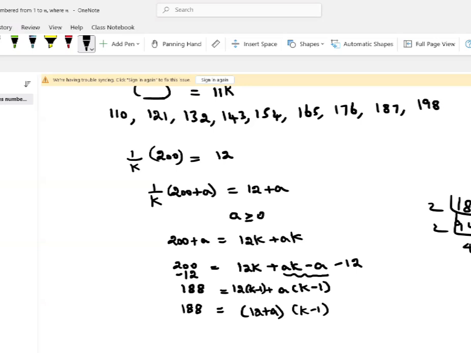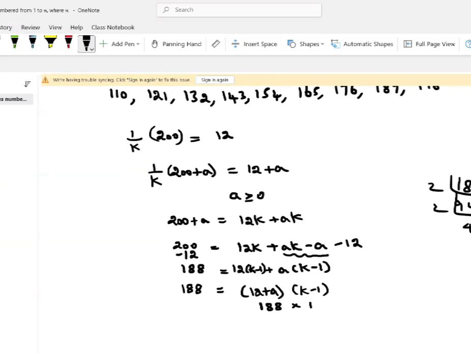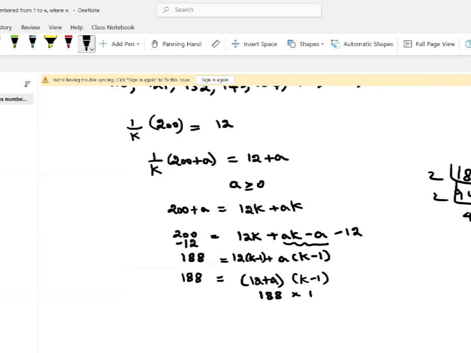Because a is greater than or equal to 0, 12 plus a will surely be greater than or equal to 12. So the factor that you're going to place here should definitely be greater than or equal to 12. So I can write it as, for example, 188 into 1, or 47 twos are 94 into 2, or 47 into 4. So these will be the only possible ways. You can write 188 here because I know 12 plus a has to be greater than or equal to 12. So now we'll take individually each of the cases.